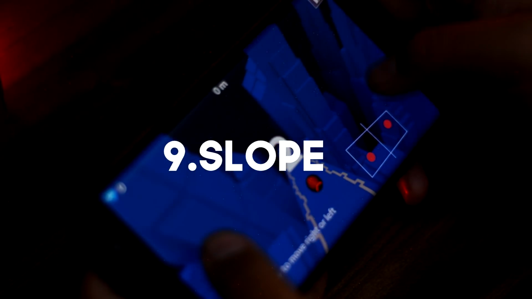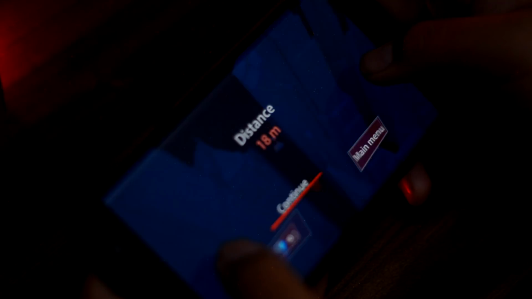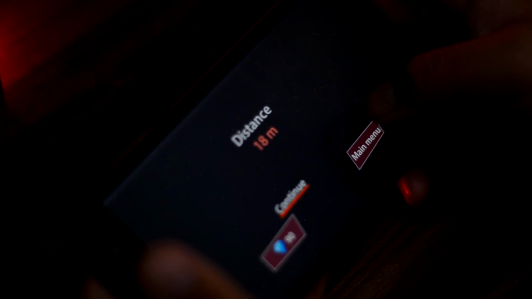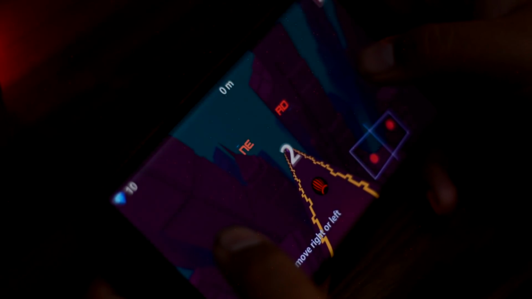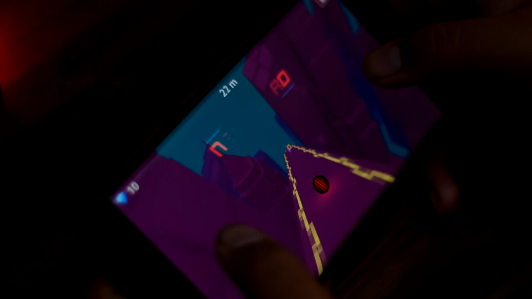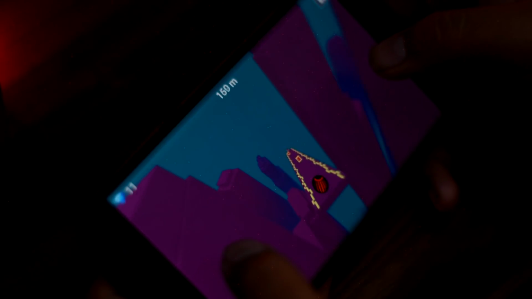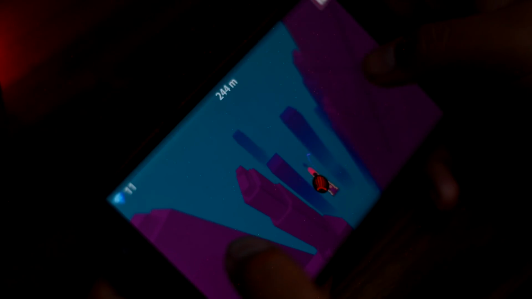Next app is a game called Slope. In this game, you have to control a ball and you have to make sharp turns and be very reactive, as you can fall down with a missed step. As for the graphics, they are simply breathtaking. The one thing about the gameplay is that if the controls are too sensitive for you, then go to the settings of the game, turn down sensitivity to your liking. You have 3 difficulty modes in this game, so just keep on dodging obstacles and keep on moving forward as long as you can.